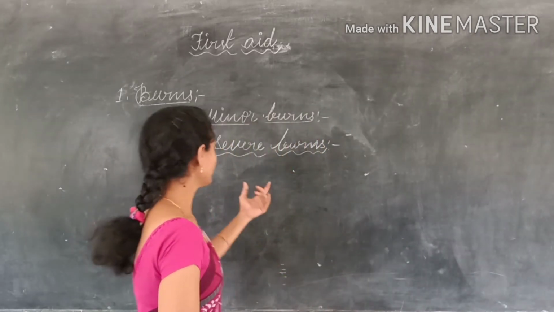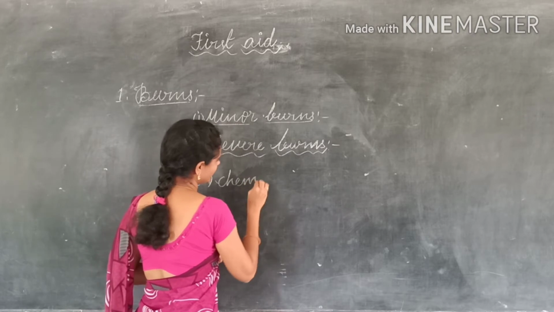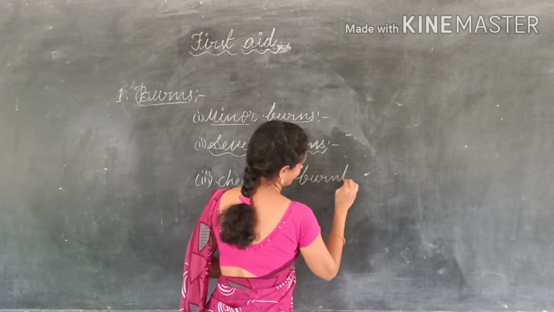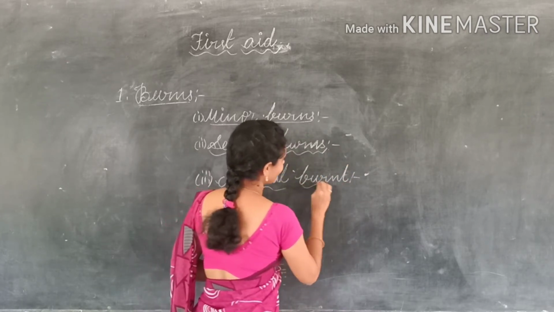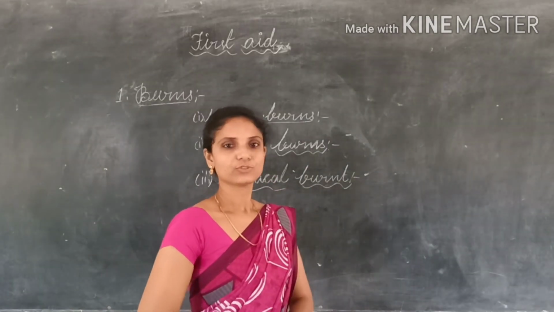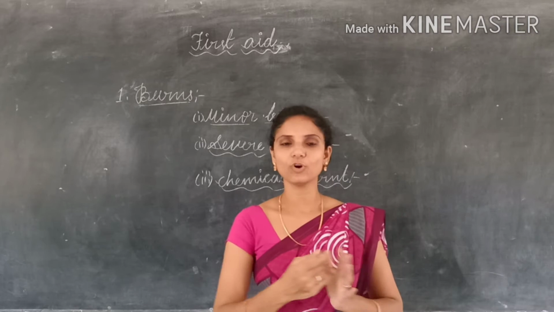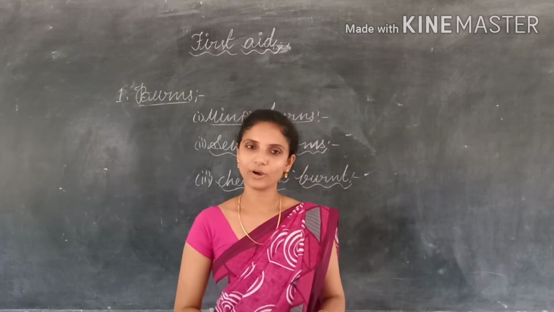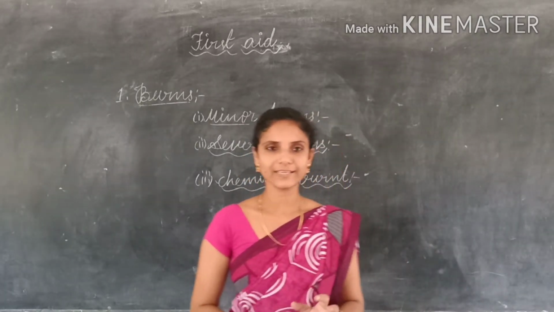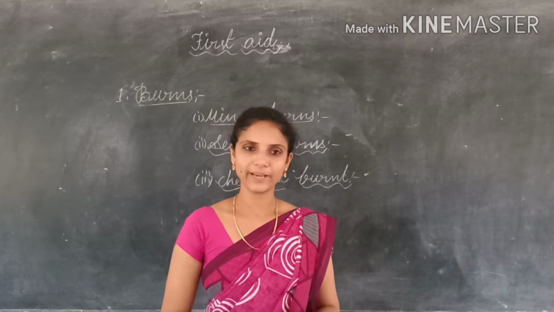And next one is the burn caused due to chemicals. So in the case of chemical burn, what are the steps involved here? A chemical burn occurs when our skin or our eyes come in contact with chemicals like acid or base. These chemical burns are also called caustic burns. These chemical burns cause very severe pain to us.